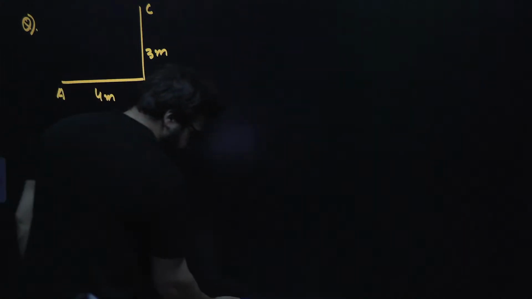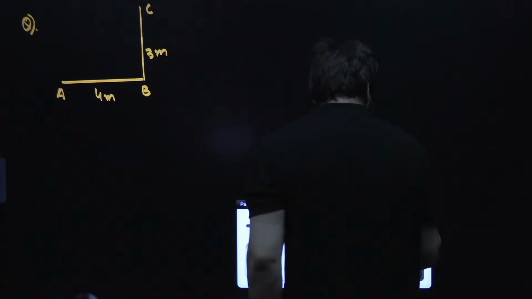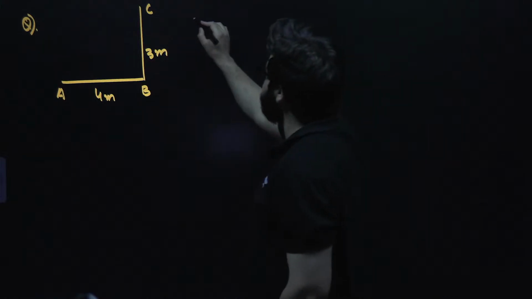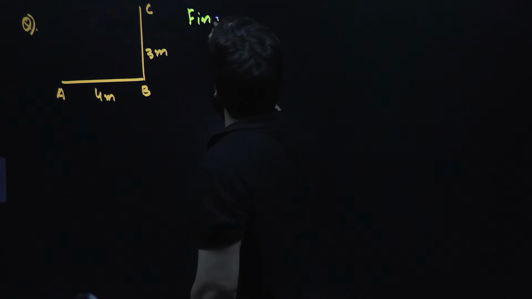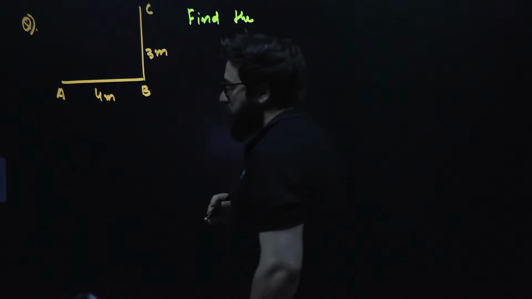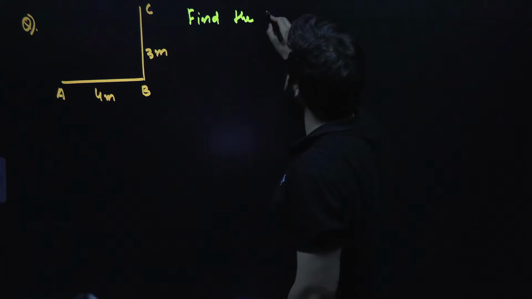Okay. Now, my dear friends, in this particular case, you guys are supposed to tell me, find the distance.